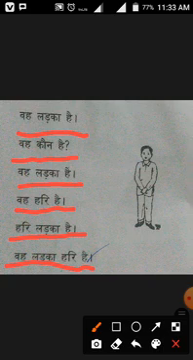Sometimes when we point out a specific thing, you can use that or this. So here we point out a particular boy. So vah ladka Hari hai means that boy is Hari. Okay.